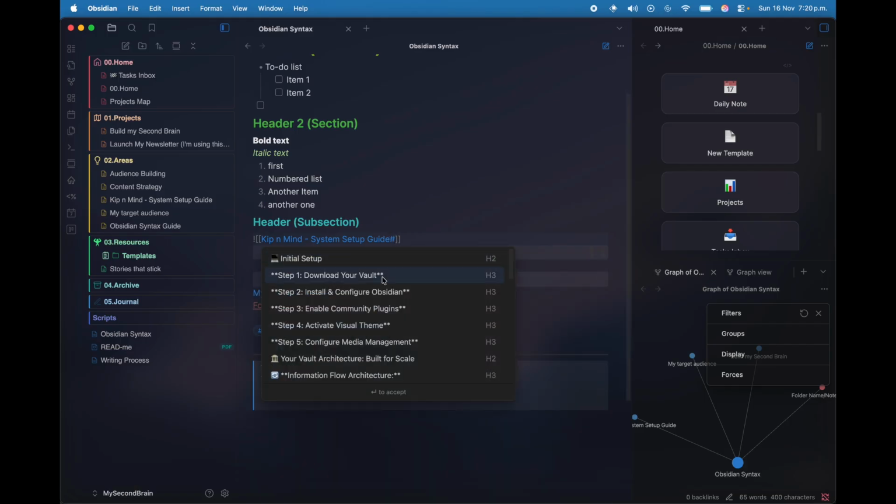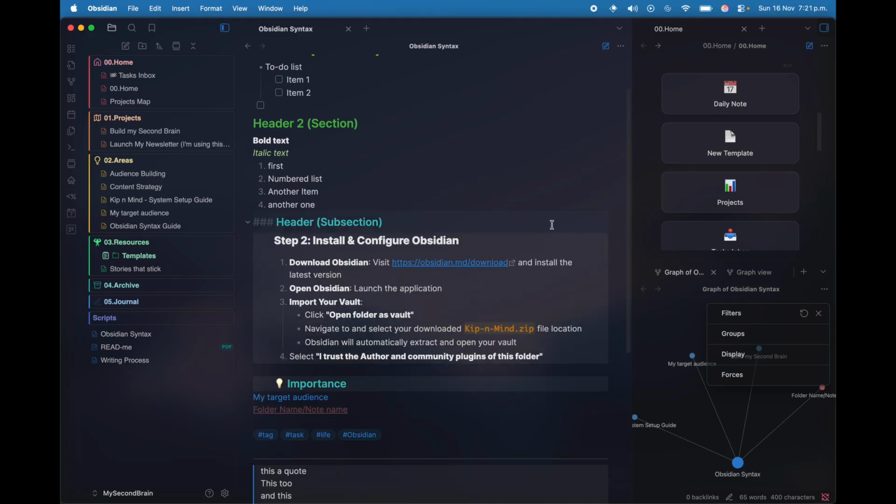So I have different headers in here. Okay, I have too much information here, but I want to display install and configure Obsidian. So I'm going to click on here. And just like that, I have automatically got information from another node, so that it's easier to go back to that node even without going back to it, just by having a reference.